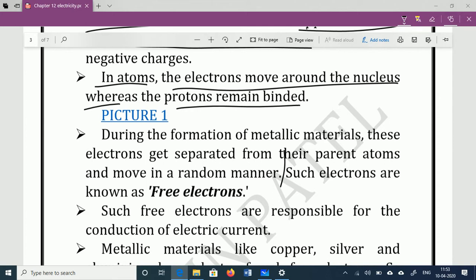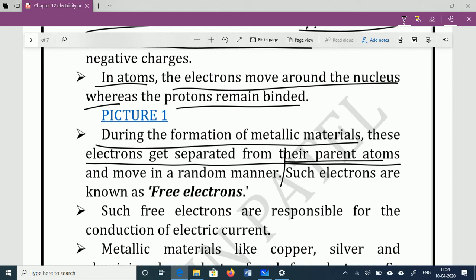During the formation of a metallic material, some of the electrons, those present in the valence orbit, get separated from the parent atoms and move in a random manner. Such electrons are known as free electrons.